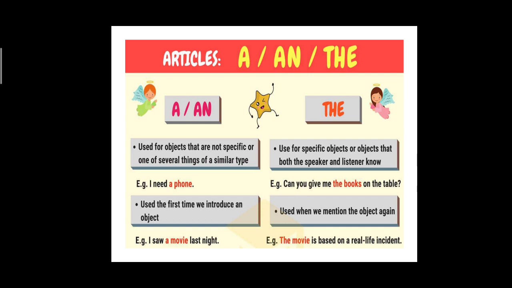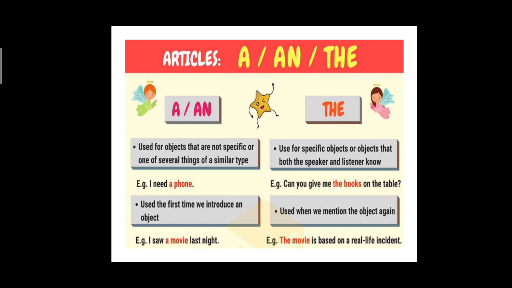Let us quickly sum up what we have learned today. We have seen that there are 3 types of articles: a, an and the. A and an are used for objects that are not specific. Okay, that are not specific. The is used for the specific object.